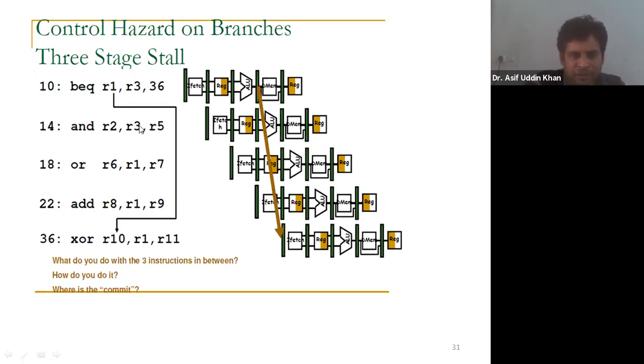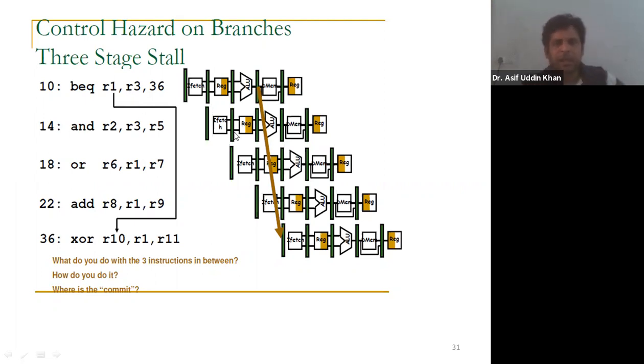Then in clock cycle number 3, EX of this is done, and this is fetched here. Suppose in the ALU stage of this instruction, we got to know that the branch is taken. That means the R1 and R3 values are equal, so the branch will be taken.